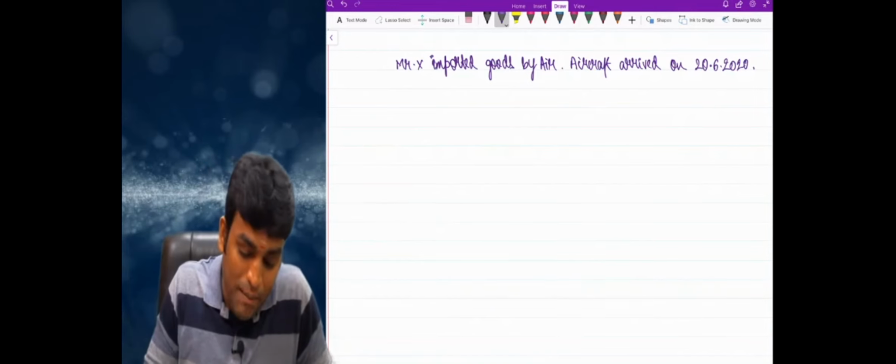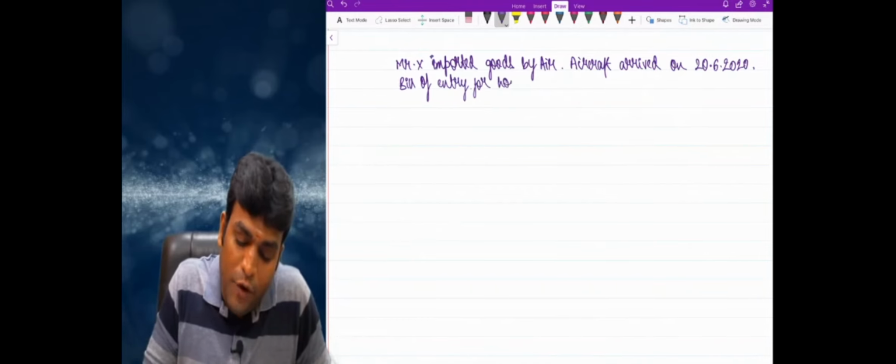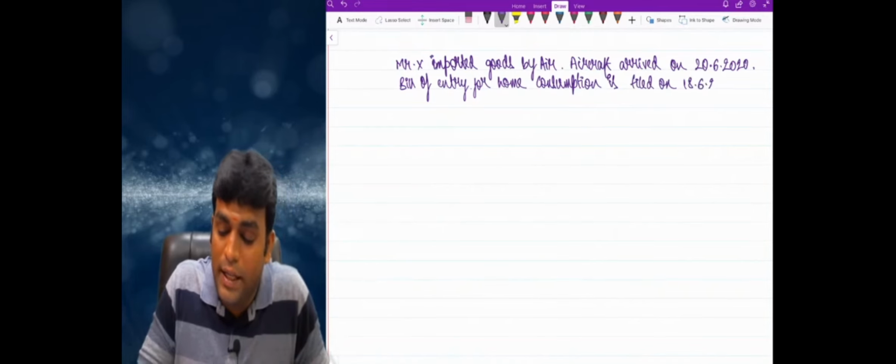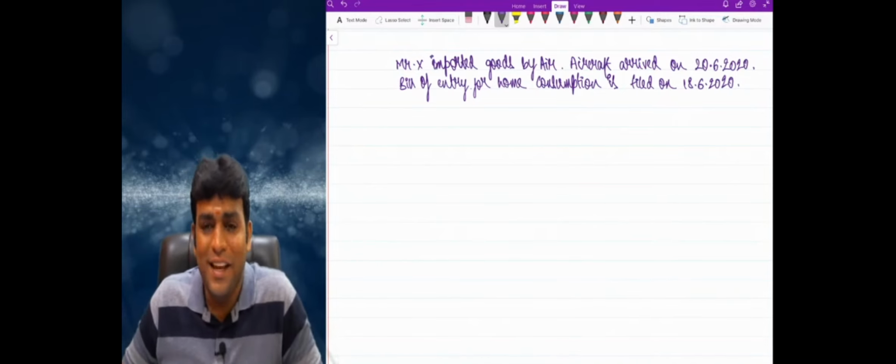Example. But whereas the bill of entry for home consumption is filed on 18th June only. That means bill of entry is clearly filed in advance. Is it allowed? 100% it is allowed. We can definitely file bill of entry in advance, my dear friends.